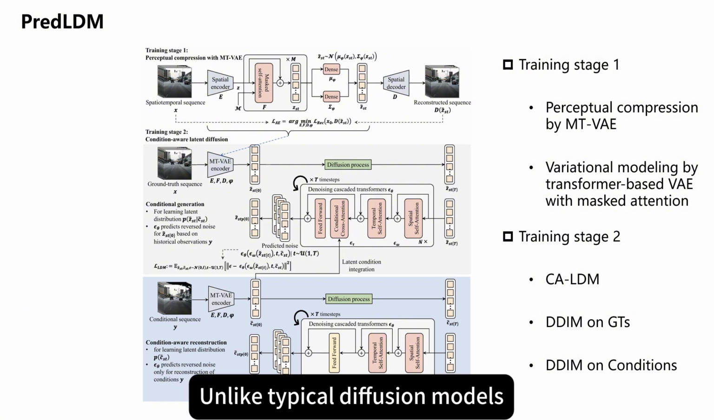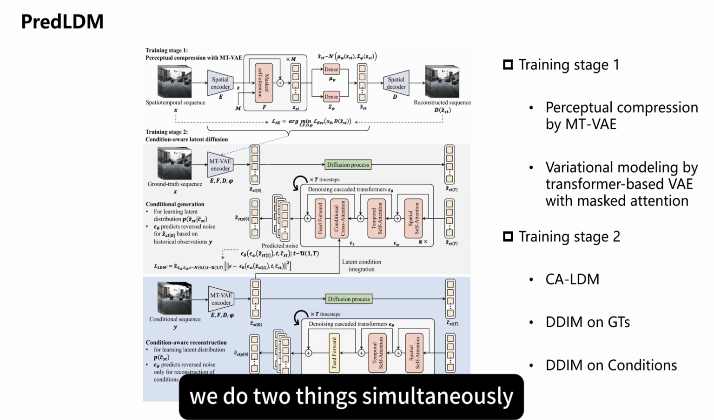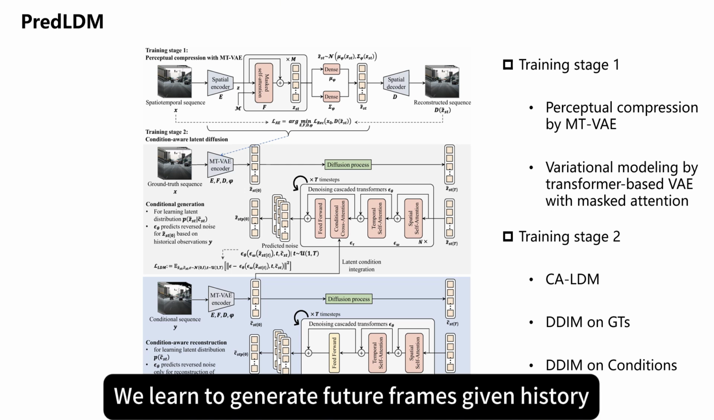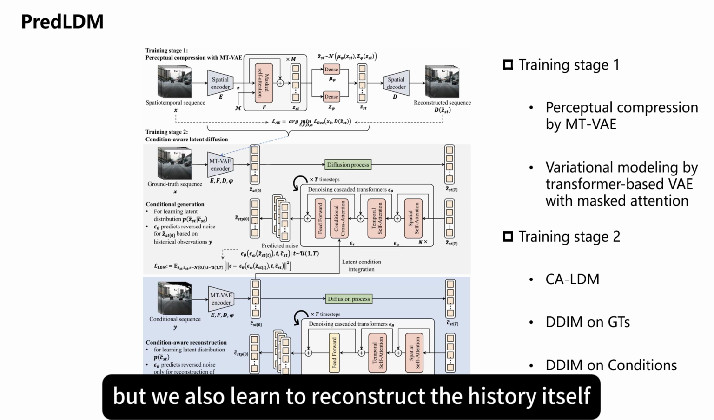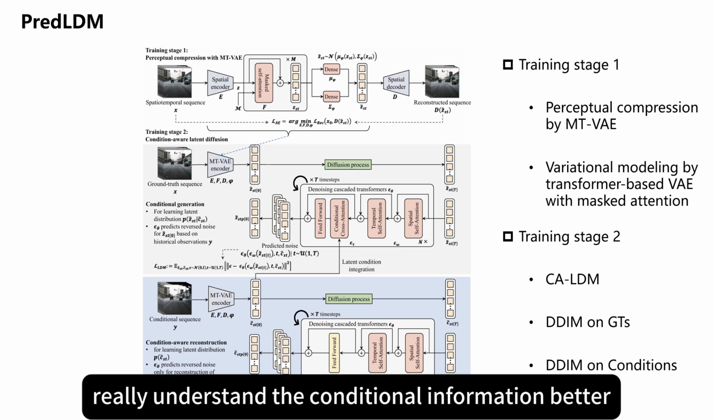Unlike typical diffusion models that just generate from conditions, we do two things simultaneously in the second stage. We learn to generate future frames given history, but we also learn to reconstruct the history itself. This dual learning helps the model really understand the conditional information better.